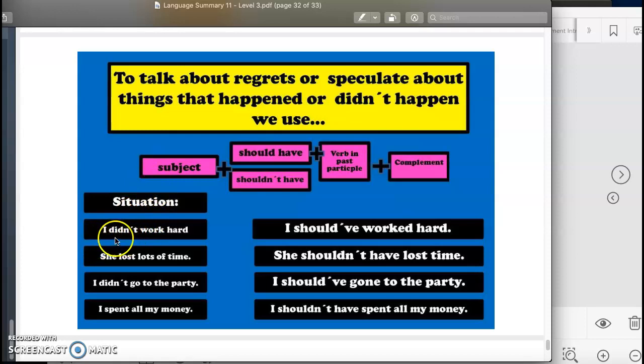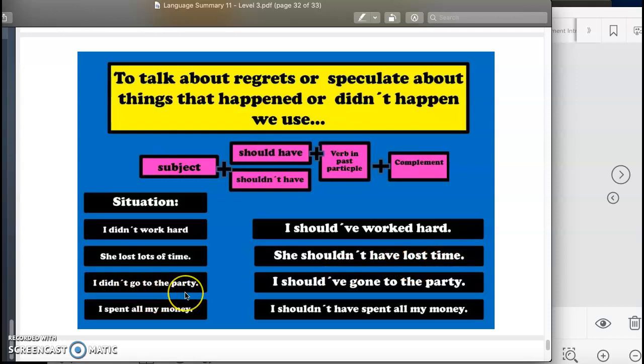So if we have the situation, I didn't work hard and I am regretting it, I want to express regret, I can say I should have. Should have is the short form. I should have worked hard or I should have worked harder, for example. If I have the situation, she lost lots of time, to express regret, we can say she shouldn't have lost time or she should have worked harder too. If I have the situation, basically giving an advice to this past situation.